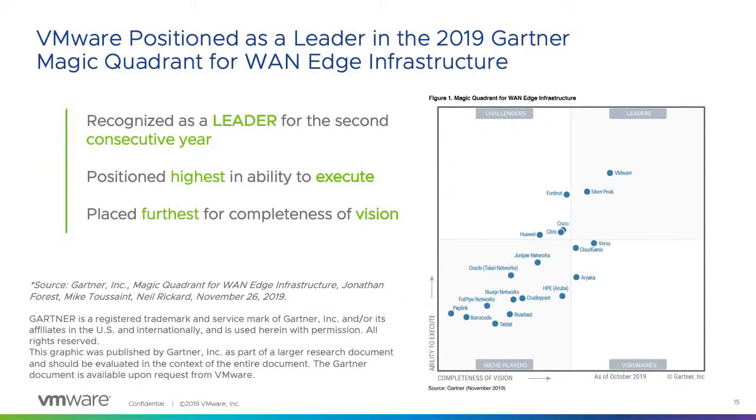If you just have a look at the last Gartner report, 2019, you can see that this is the second consecutive year VMware SD-WAN has become a leader. And you can see that the VMware position is highest in ability to execute, and highest as a leader in completeness of vision. What does it mean?